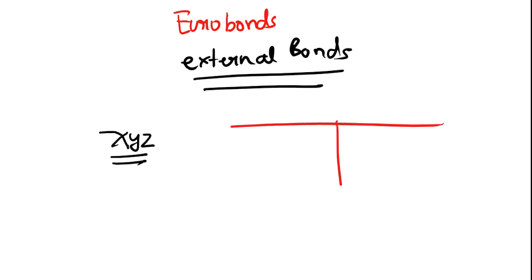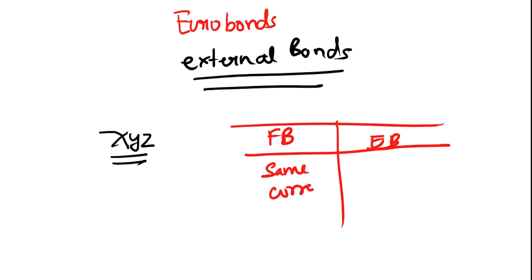Foreign bonds, and Euro bonds. For a foreign bond, wherever they trade, it is in the same currency. If they are trading in the US market, they will be denominated in dollars. If they are trading in the Indian market, they will be in rupees. If they are trading in China, they will be in yuan. If they are trading in Japan, they will be in yen.